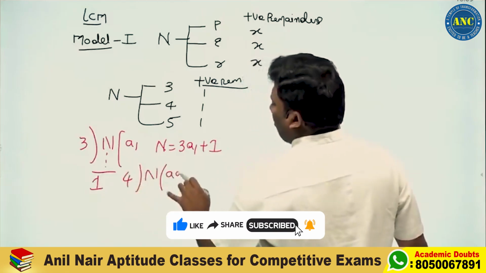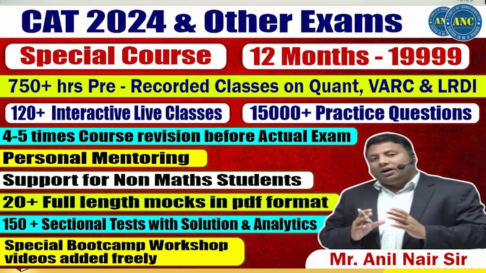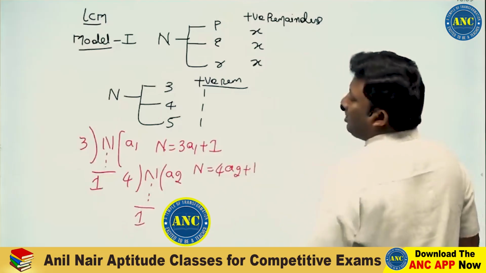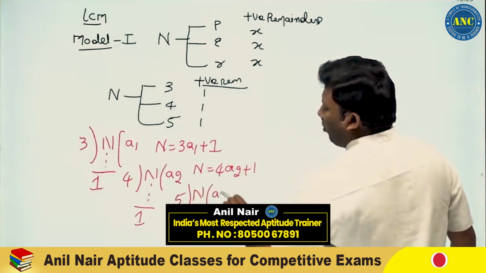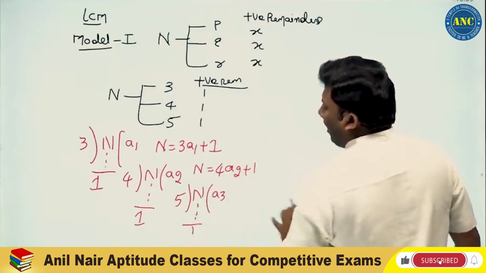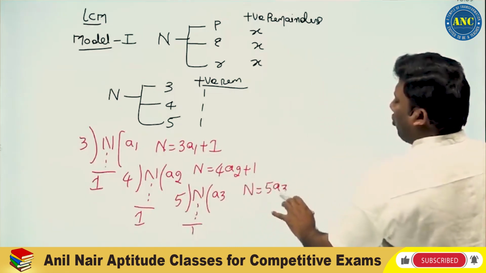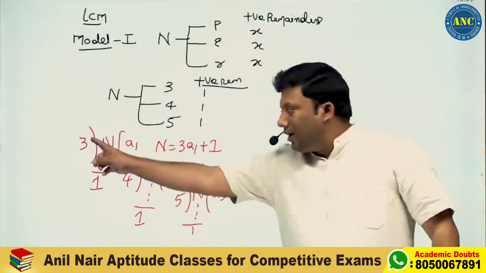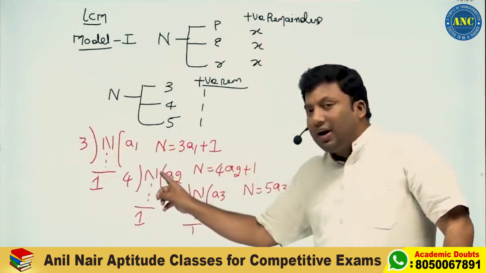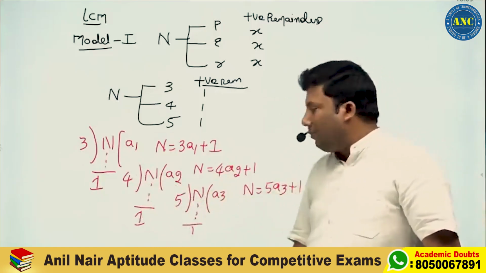Similarly, the number is further divided by 4. We do not know the quotient, A2. The remainder is 1. Dividend is equivalent to divisor into quotient plus remainder. Similarly, the number is divided by 5. We do not know the quotient, A3. The remainder is 1. Now if you observe, the number is divided by 3, remainder is 1. Divided by 4, remainder 1. Divided by 5, remainder 1.